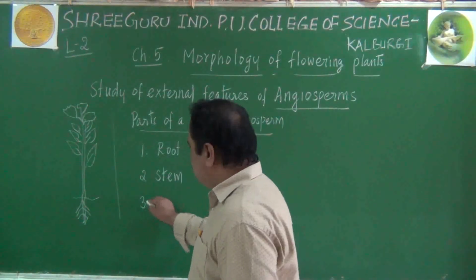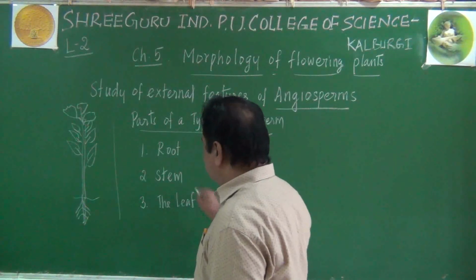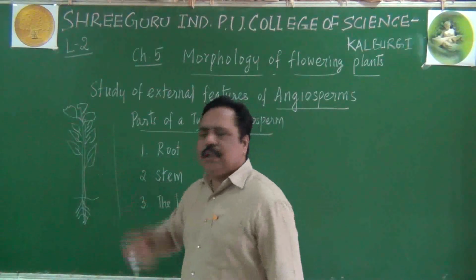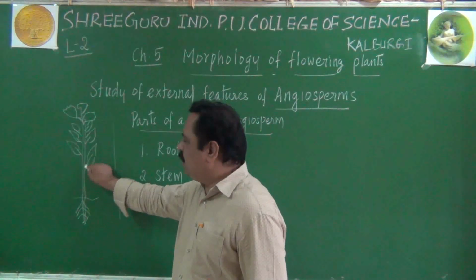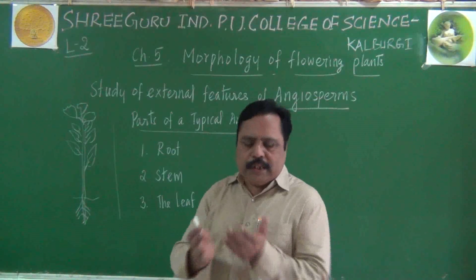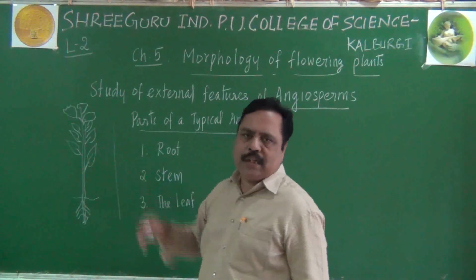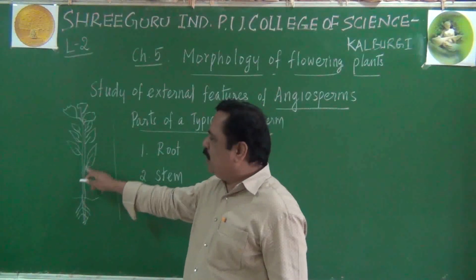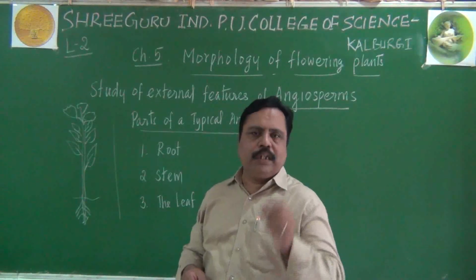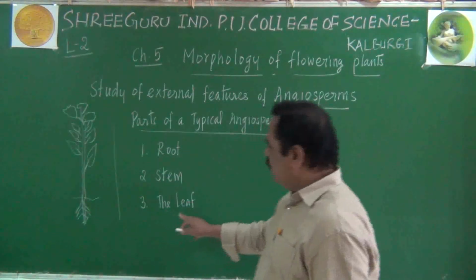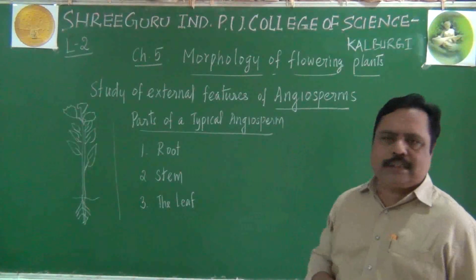In addition to that, you will be studying about the leaf of the angiosperm also. The structure of leaf, parts of a leaf, like the stalk of the leaf is called petiole. Its broader portion is the lamina. Then it will have veins and all. Arrangement of the leaf on the stem, different plants have different arrangement. That is called phyllotaxy. Like that, various aspects of the leaf you will be studying in this lesson.